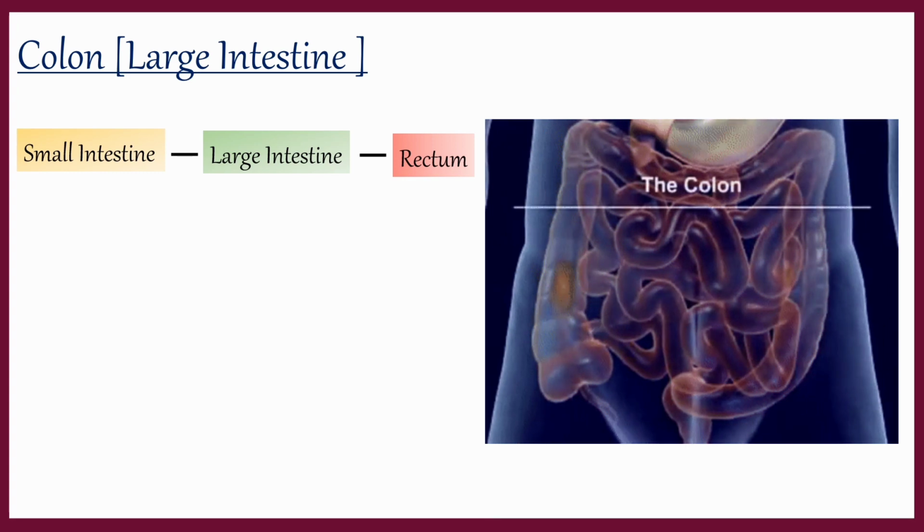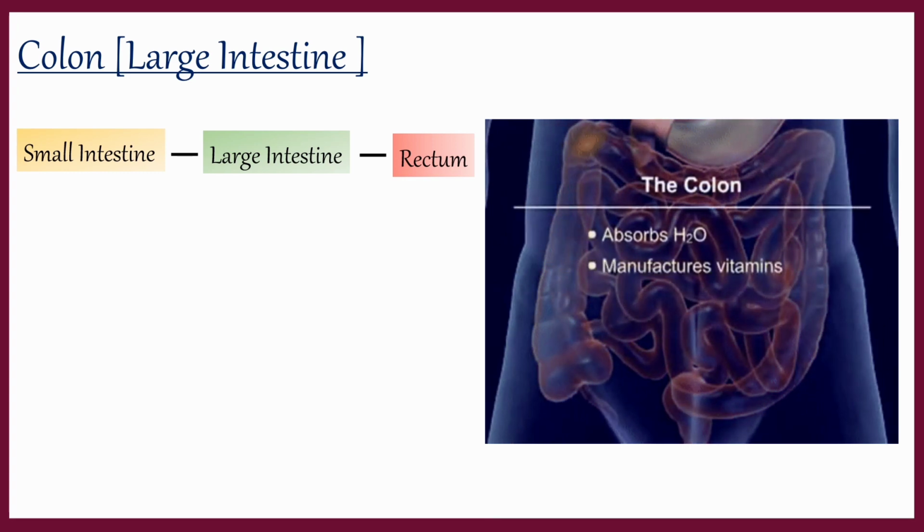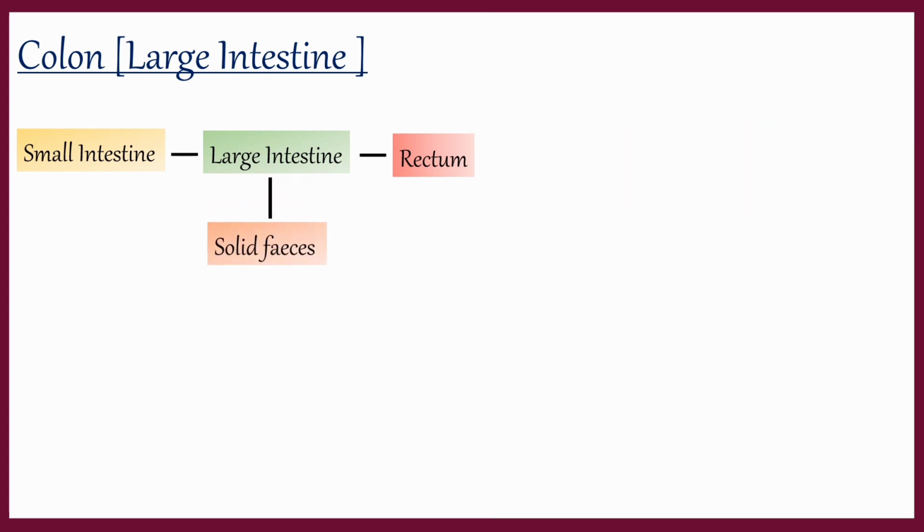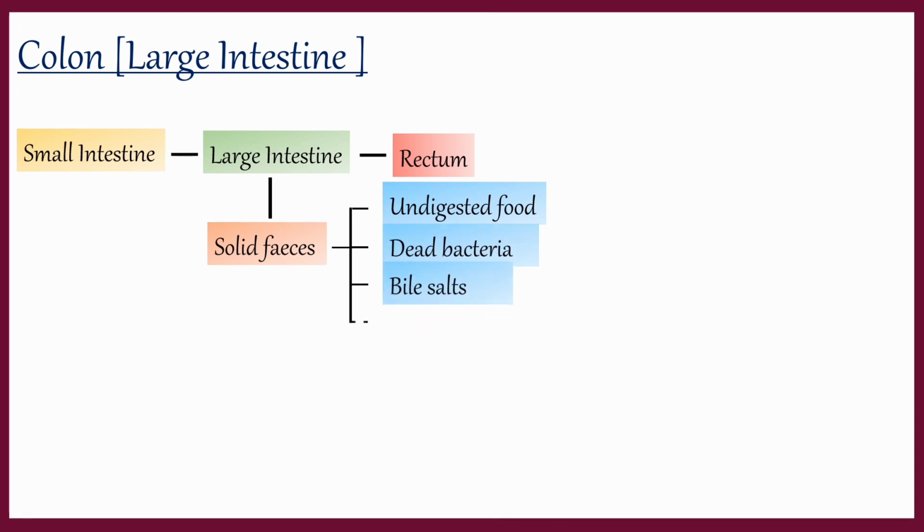Water and mineral salts present in the chyme are absorbed in the colon and soft solid feces are formed. These feces consist of undigested food, dead bacteria, bile salts and bile pigments. By undergoing peristaltic movements, these feces move into the rectum and are expelled out through the anus.